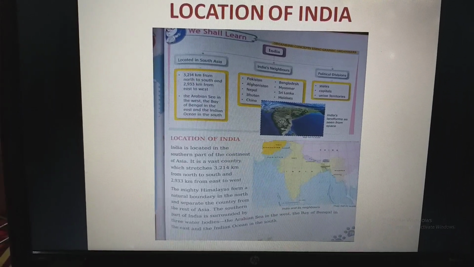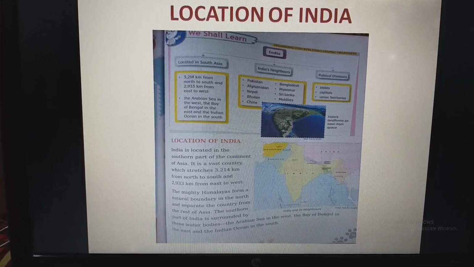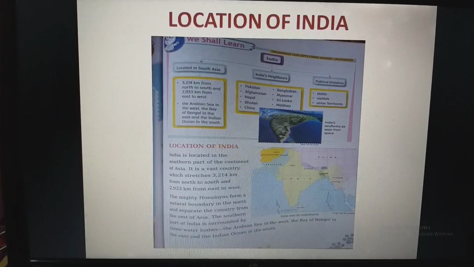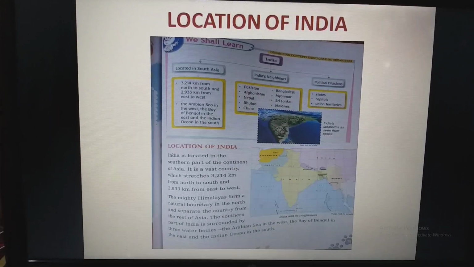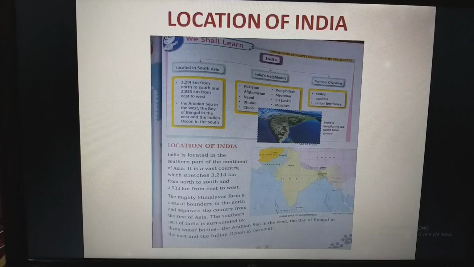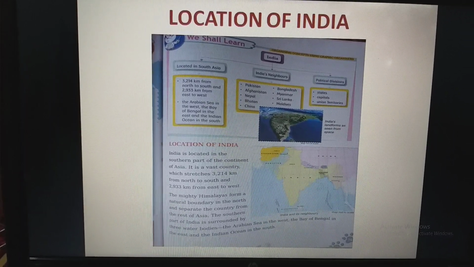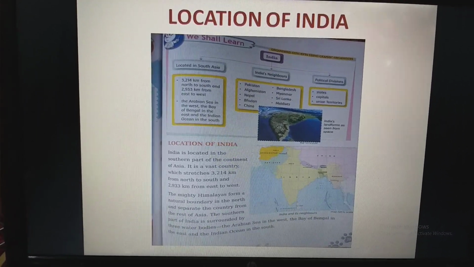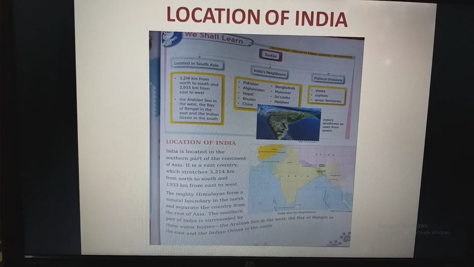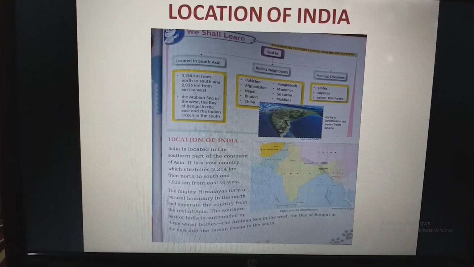Then we come to India's neighbors. Who are the countries that are India's neighbors? So we have Pakistan, Afghanistan, Nepal, Bhutan, China, Bangladesh, Myanmar, Sri Lanka and Maldives. Now the political division. So India is divided into states. Each state has its own capital and we have the union territories.